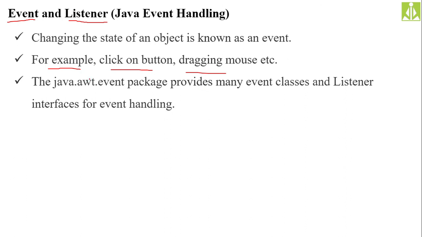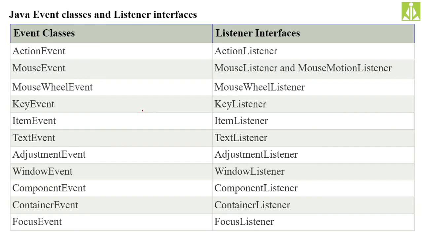The java.awt.event package provides many event classes and listener interfaces for event handling. The event has to be recorded by the listener, and it has to be handled by an event handler. How all these things will be done, we will see. Here are some of the event classes and their suitable listener interfaces. If an action event occurs, the action listener will listen to that.